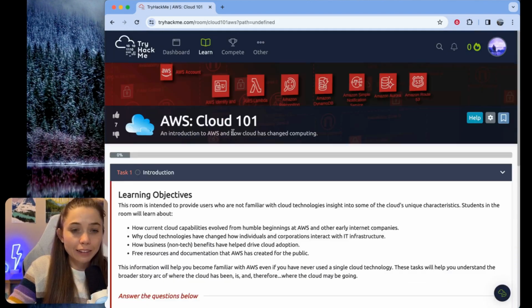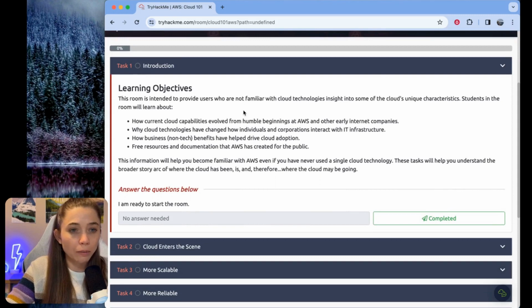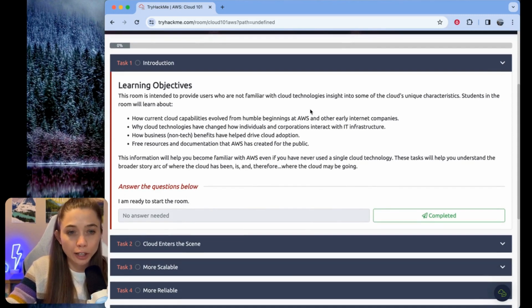So let's get started. This is the AWS Cloud 101 room. So this is the first room in the learning path. Description says an introduction to AWS and how cloud has changed computing. For task 1, we have an introduction where we're going to, I suspect, read the learning objectives.